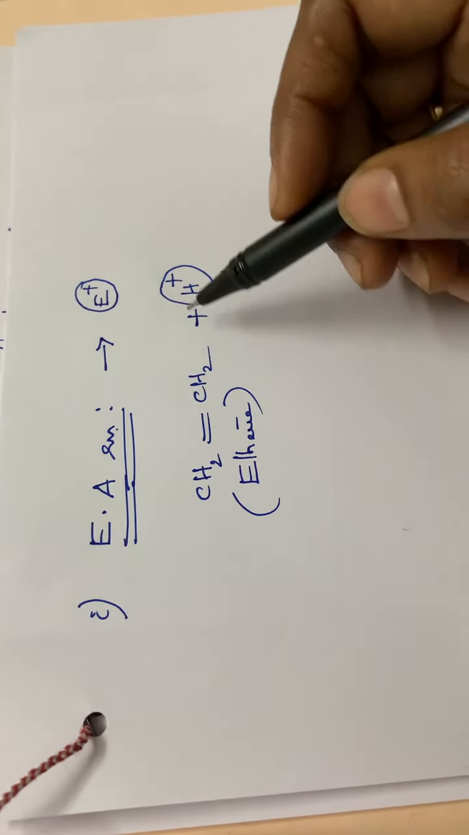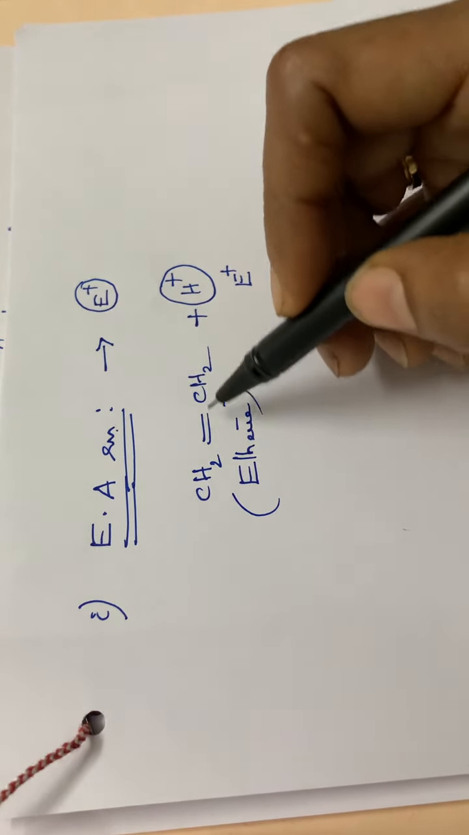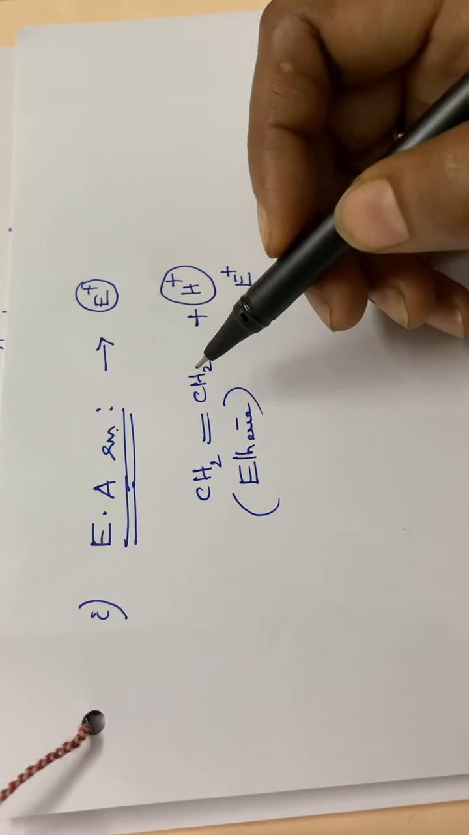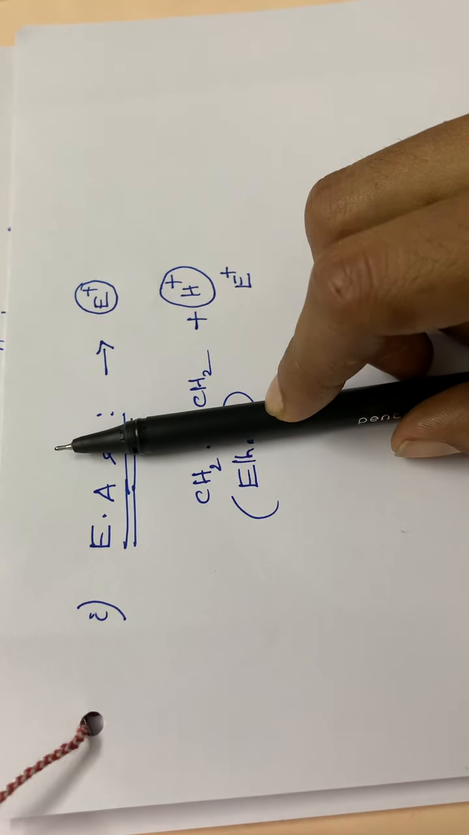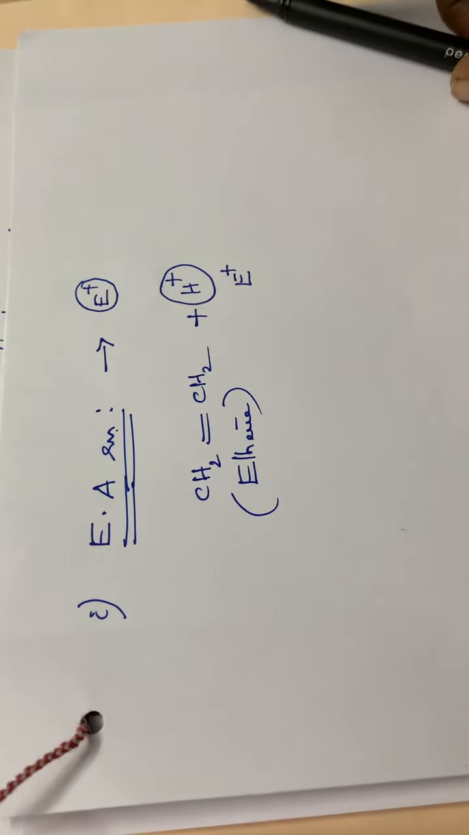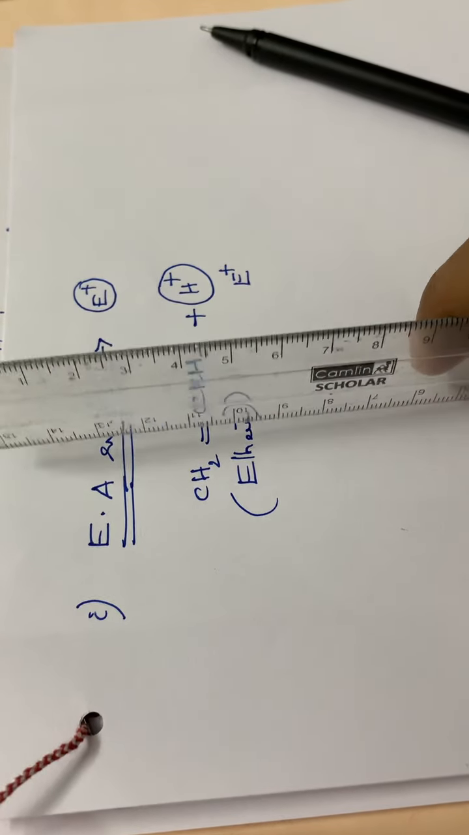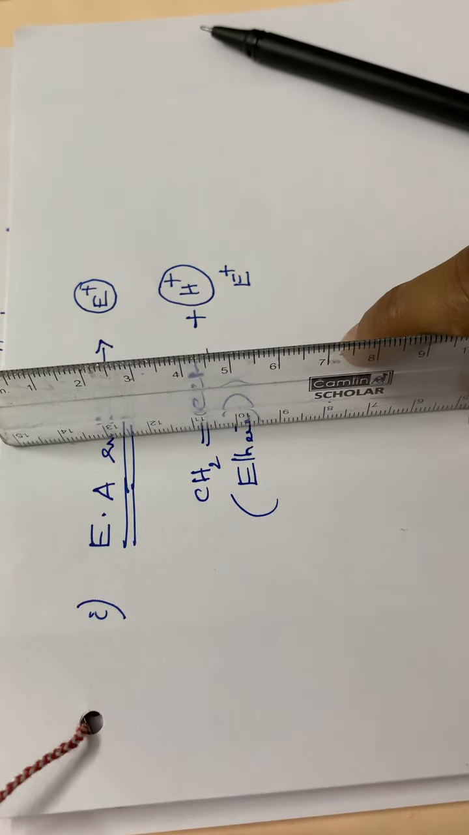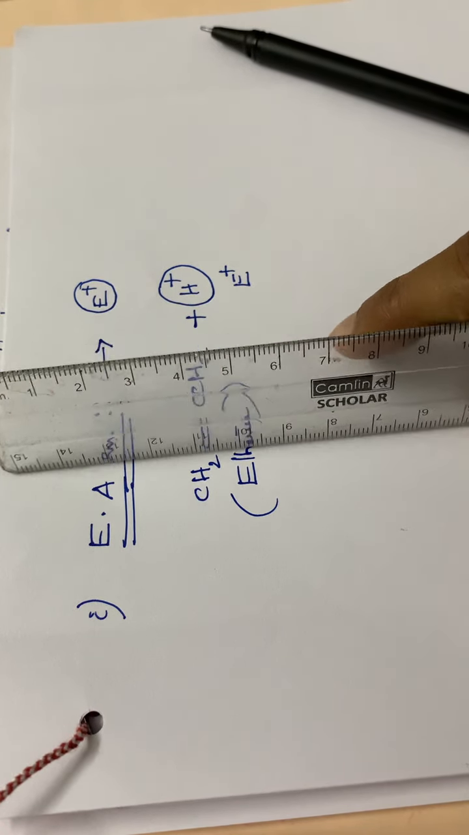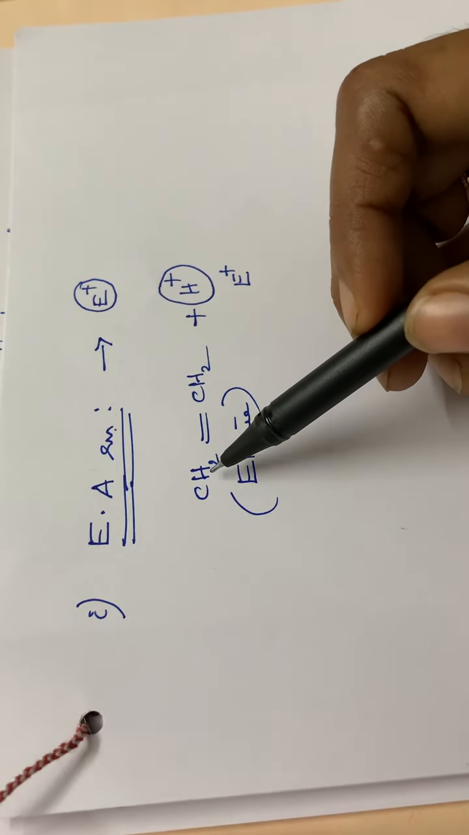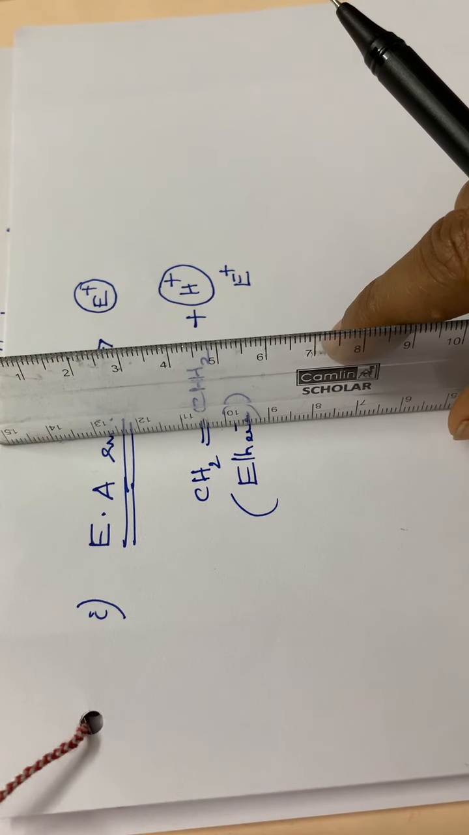While this H plus is attacking, what is the characteristic feature of CH2 double bond CH2? It is a symmetrical alkene. If we keep a mirror at this position, it will be cut into two equal halves, CH2 and CH2. So this is a symmetrical alkene, giving two equal halves when cut at this position.